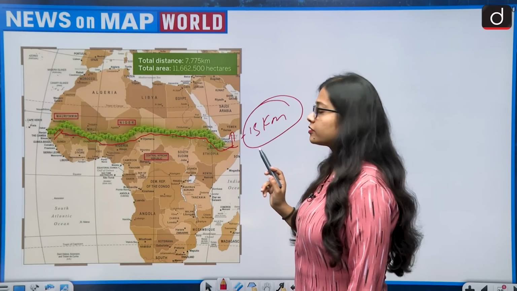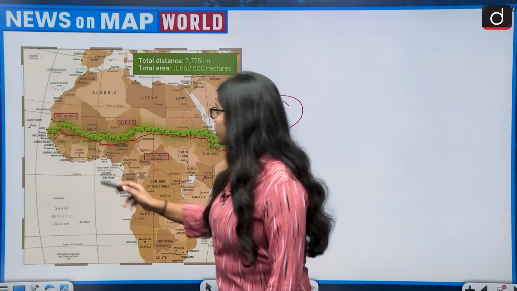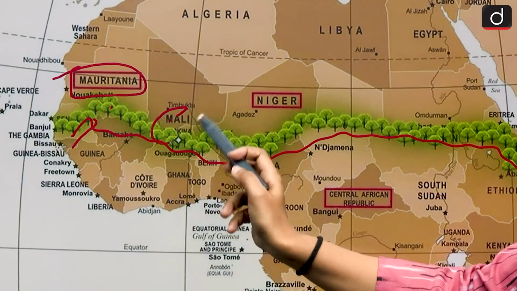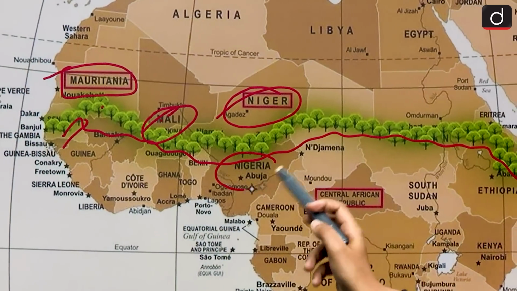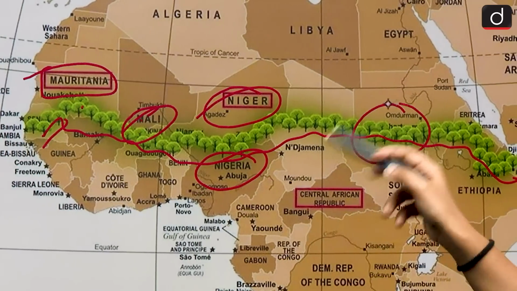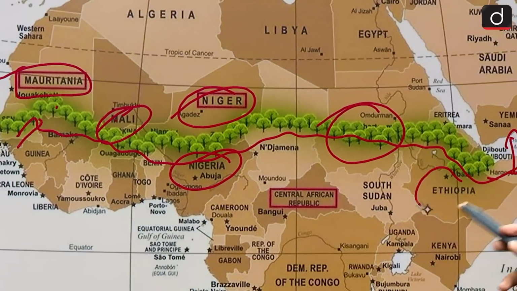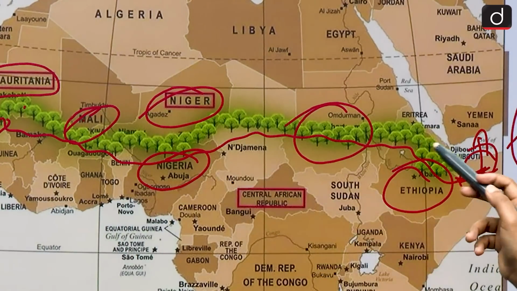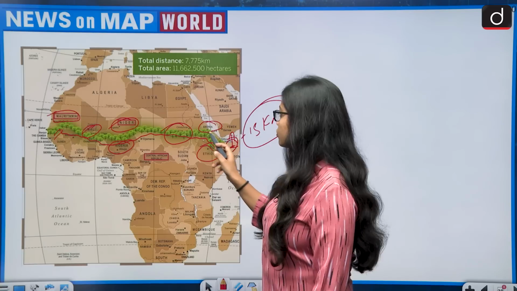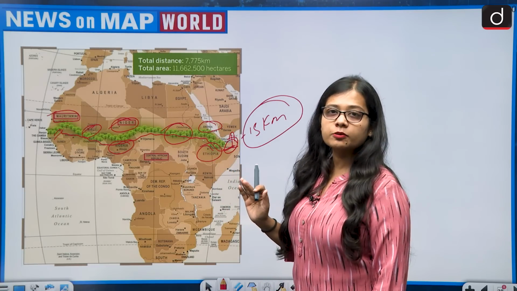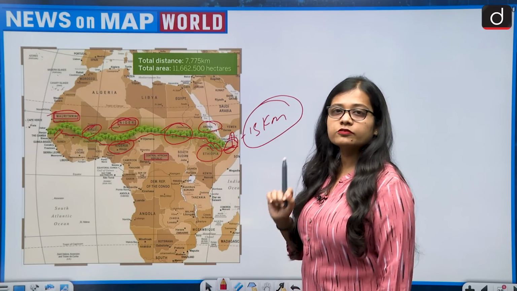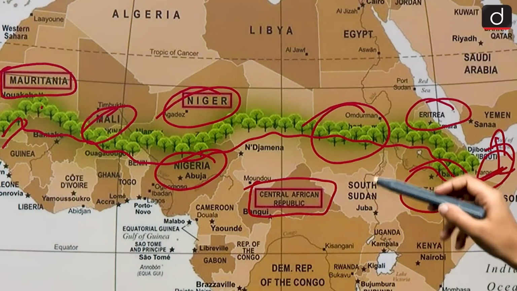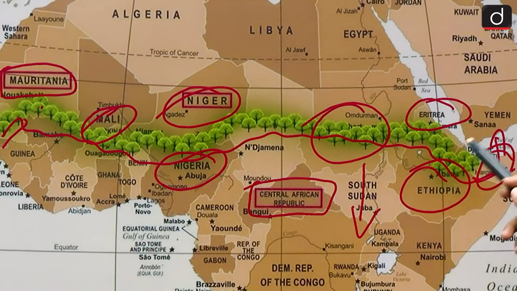Now, let's look at the countries which are part of the Great Green Wall. Mauritania is a part of it, very visible. Then it has Mali, then Niger, it also has Nigeria, Sudan, then Ethiopia, and then Djibouti. There are other countries also which are part of it. Eritrea is also part of it. So in total there are more than 10 countries which are part of it. In the given options, the country which is not part of it is the Central African Republic, because the Central African Republic is lying south of the Great Green Wall.